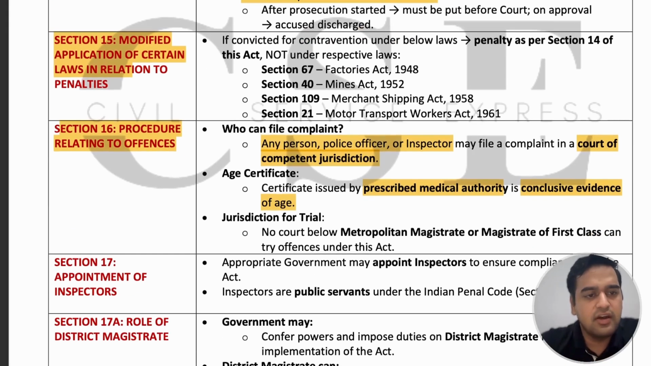Next is Section 17, appointment of inspector. The appropriate government may appoint the inspector. As we have seen in all the other acts, we need an inspector to ensure compliance with this Act, and inspectors are generally considered public servants under IPC Section 21.